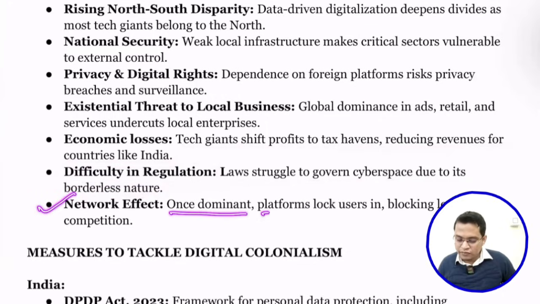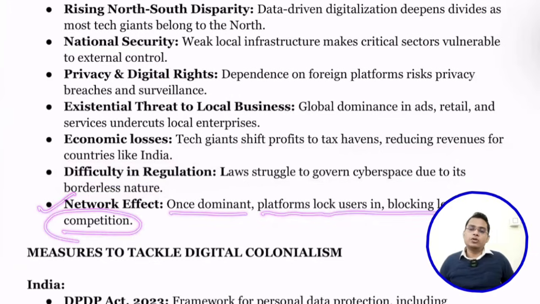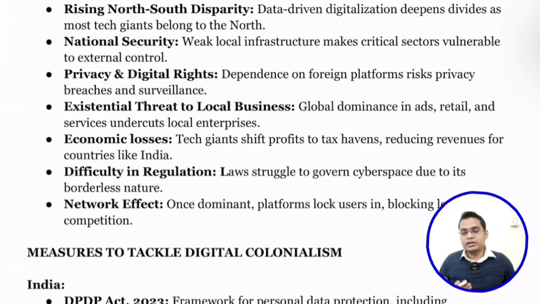Next is the network effect. Once a dominant platform locks users in, it blocks local competition. For example, Google prevents anyone from having any competition. I think in all our mobile phones there is a pre-installed Google Chrome. That is a classic example of dominance. If you are only having Google Chrome and it is functioning very well, and you download any other browser, it is not performing well. So you are forced to use Google Chrome, and Google Chrome will collect your data that can be misused for their own benefit.